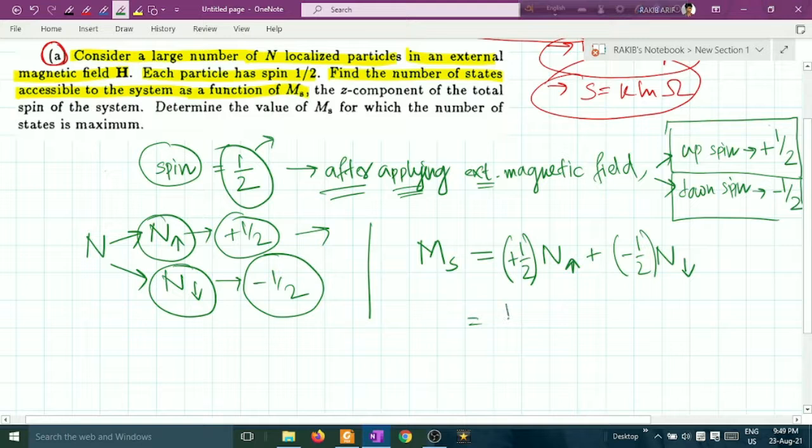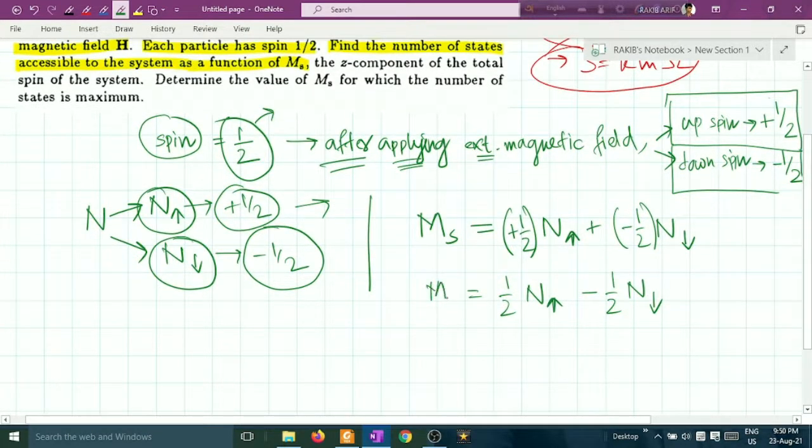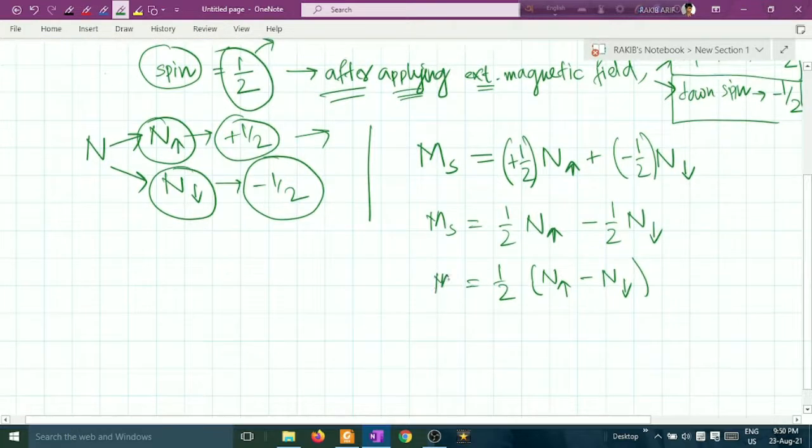Therefore what does it become? Half N up minus half N down. This is Ms. I am taking the half outside of the bracket: half of N up minus N down. So Ms is this. Remember this thing.